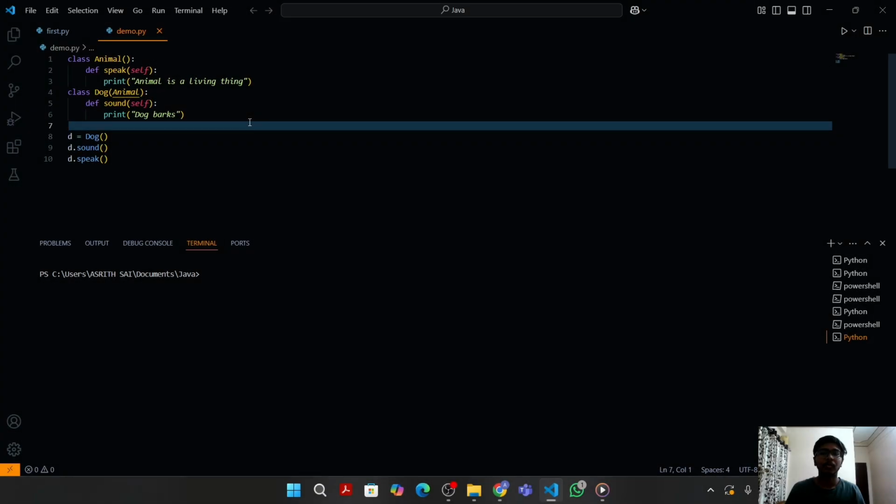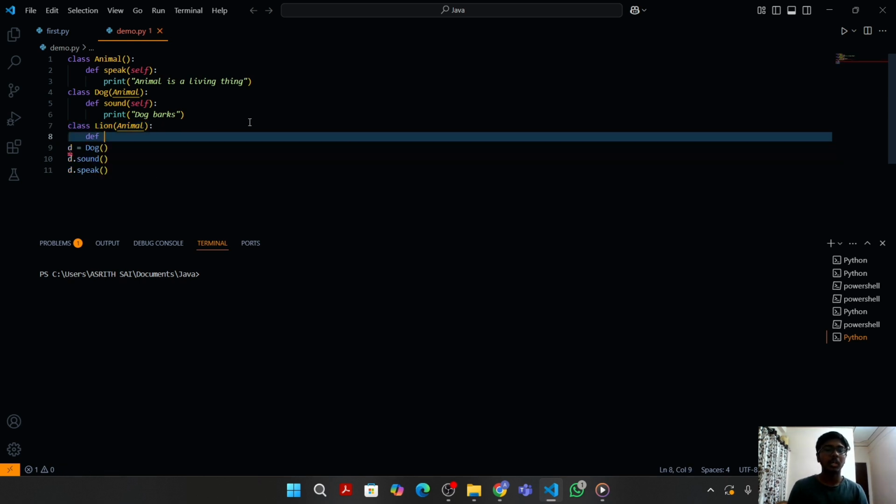Let us say you want to create another child class which inherits the same traits from the parent class. In this single inheritance concept, we can create any number of child classes to acquire the traits from the parent class by using the same syntax. Here I am creating another child class named lion, and I am inheriting the traits from the parent class animal. Here I am defining another method, say forest, for example.